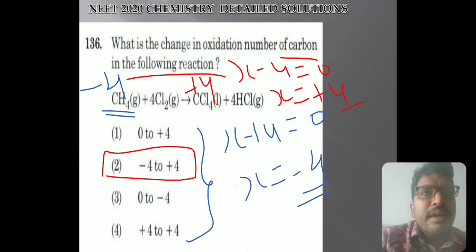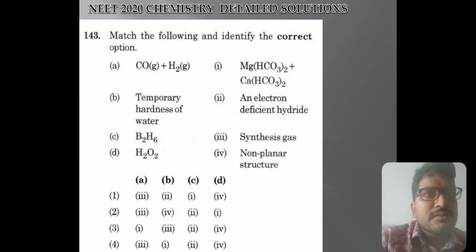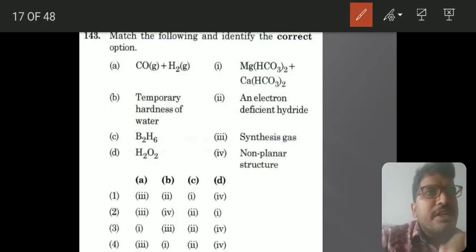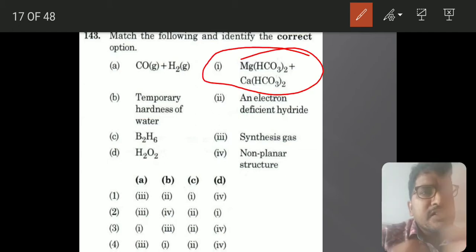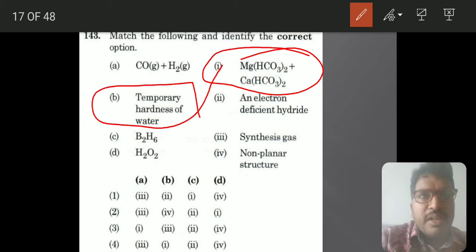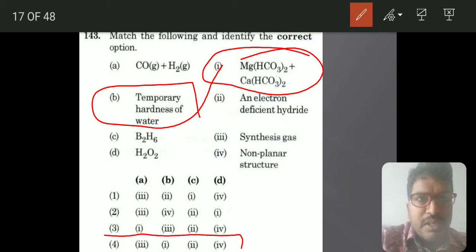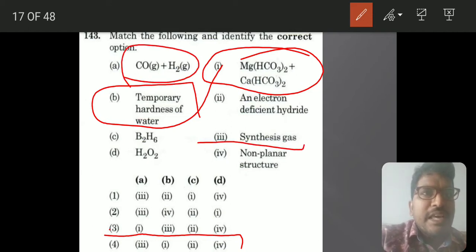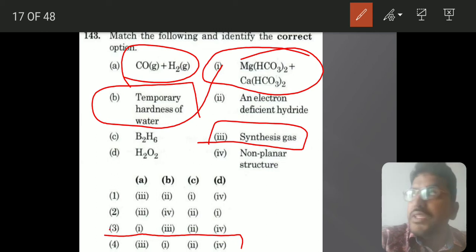And the next question is on hydrogen and its compounds. As I am telling you repeatedly, from hydrogen, one question on hardness of water will come. Magnesium and calcium bicarbonates are responsible for temporary hardness. So for B it is 1. So there is only one option with B equals 1. And you see, CO plus H2 is known as syngas because it is useful to produce methyl alcohol. That's why we call it syngas.